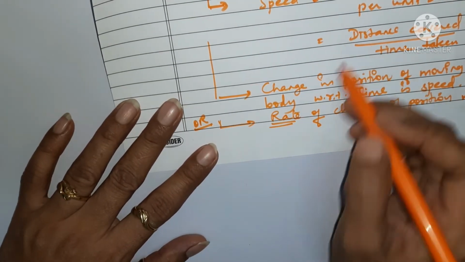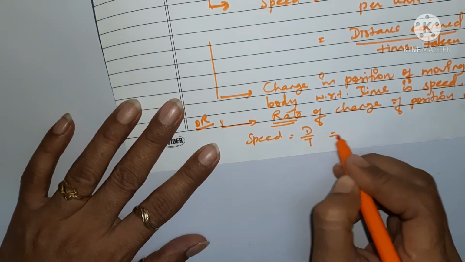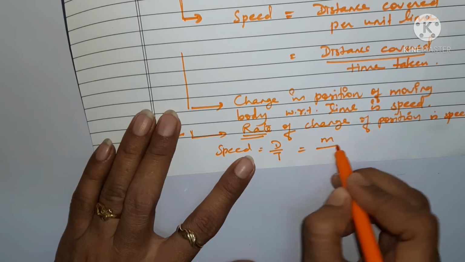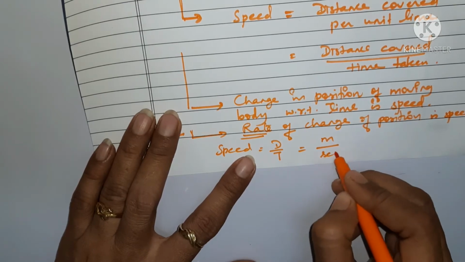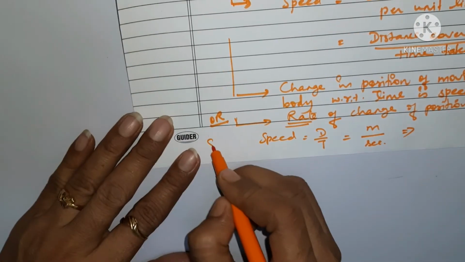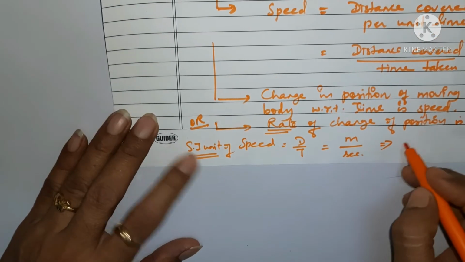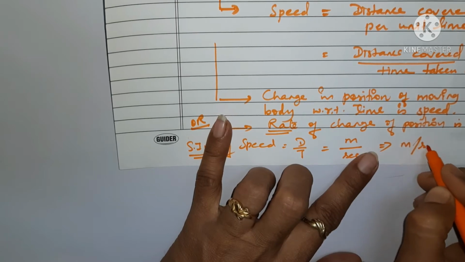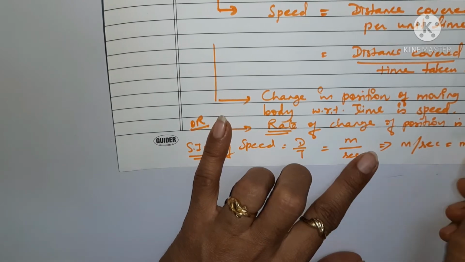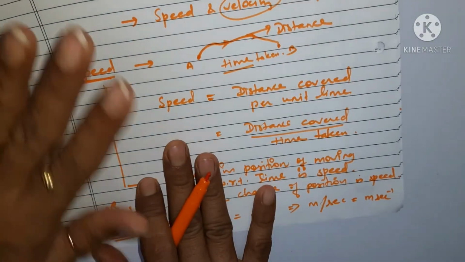So here, since the formula of speed is distance upon time, we know that the SI unit of distance is what? Meter, and SI unit of time is what? Seconds. That means the SI unit of speed is meter per second. We can also write it as m/s. Understood? So this is all about speed.